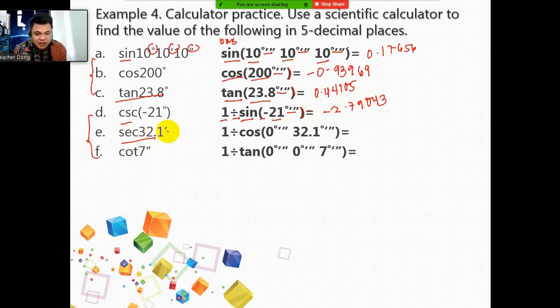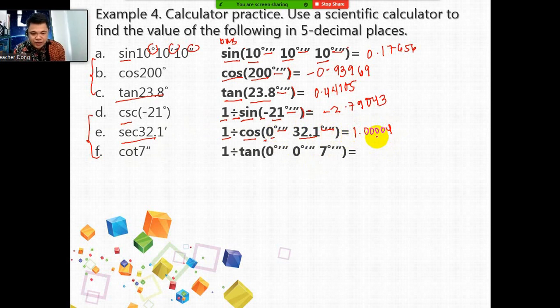Now, letter E, we have secant 32.1. This one is minutes, not degree. So how are you going to write it? Secant is the reciprocal of cosine, so it's 1 divided by cosine, open parenthesis. Write 0 for degree because it doesn't have any value, DMS symbol, and then 32.1 for minutes, DMS symbol. You're not going to have any more seconds. Close parenthesis, equals. The answer that you have to get here is 1.00004. Again, if this is not your answer, please repeat the process.